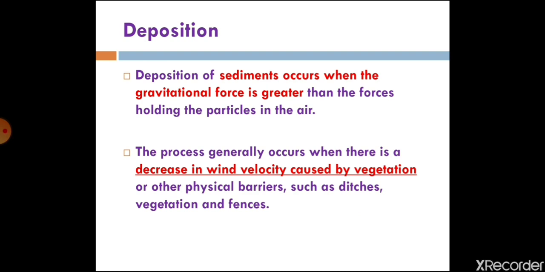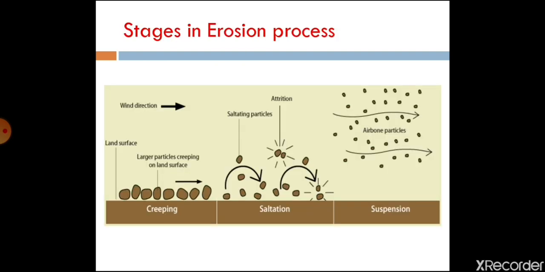When wind is flowing through or striking the physical barrier, its velocity will reduce, and once its velocity reduces, its capacity to hold the soil particles will reduce, and automatically the soil particles will drop down from the flowing wind and deposit somewhere.